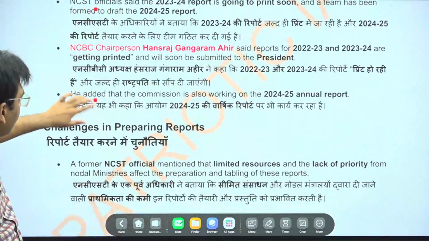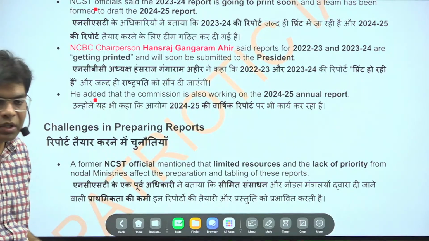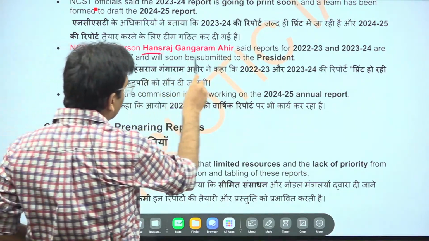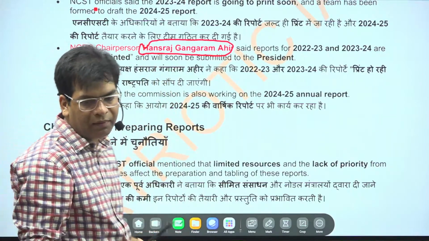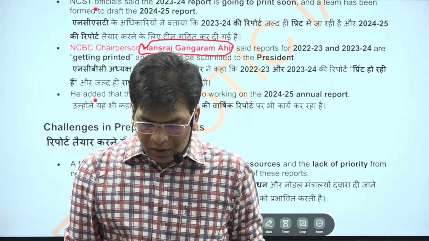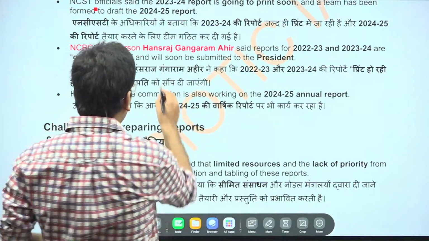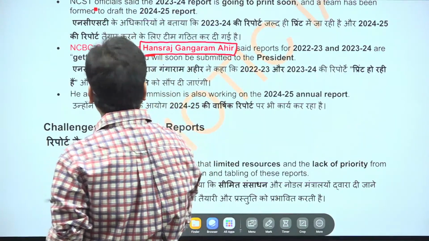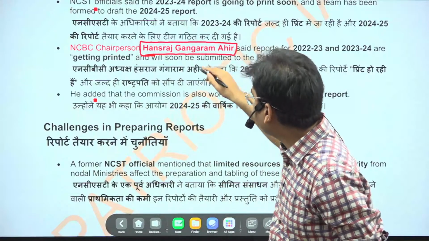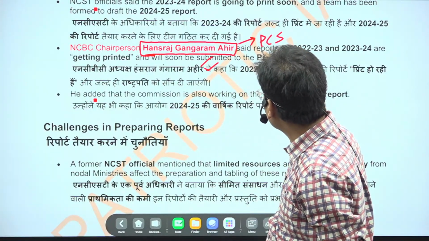Here you will see who the chairperson of the National Commission for the OBC is. This is Hansraj Gangaram Ahir. Hansraj Gangaram Ahir is the chairperson of the National Commission for Backward Classes. Hansraj Gangaram Ahir, please remember this, because these are for the PCS examination. They can ask it in PCS.